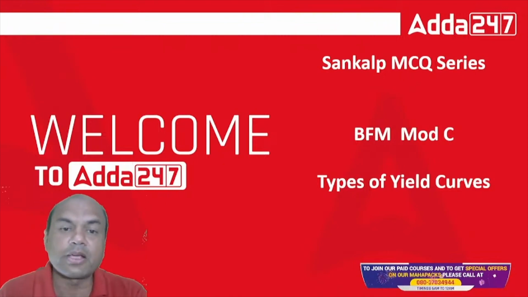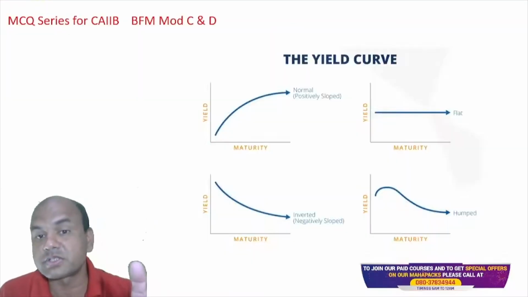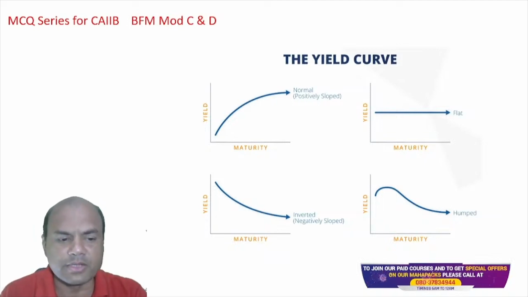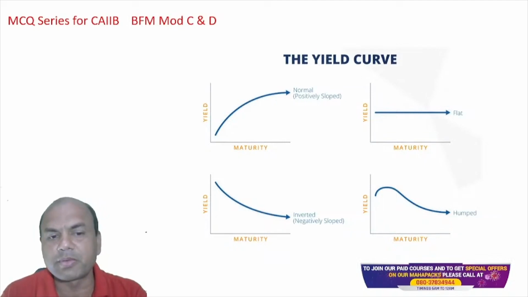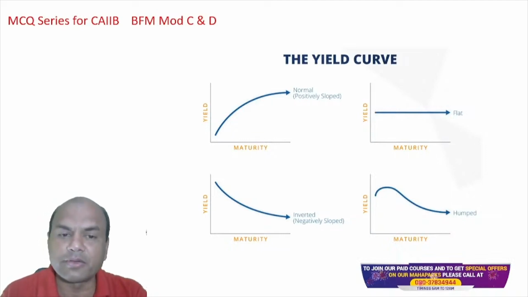Today I'll be covering different yield curves, types of yield curves, and then the questions on that. Very important part from your exam perspective. Yield curve: there are 4 types of yield curves, always remember. One is this normal yield curve. Normal means what? Let me explain this.